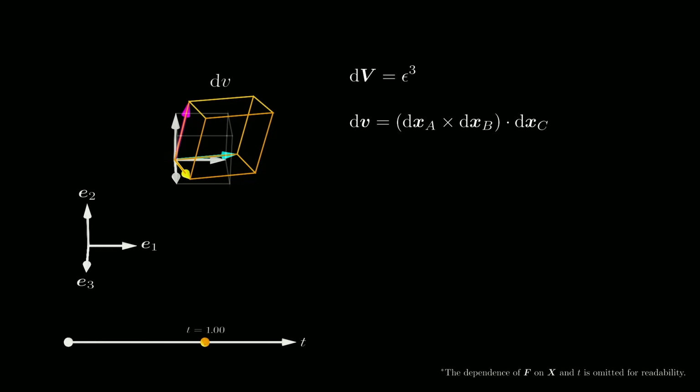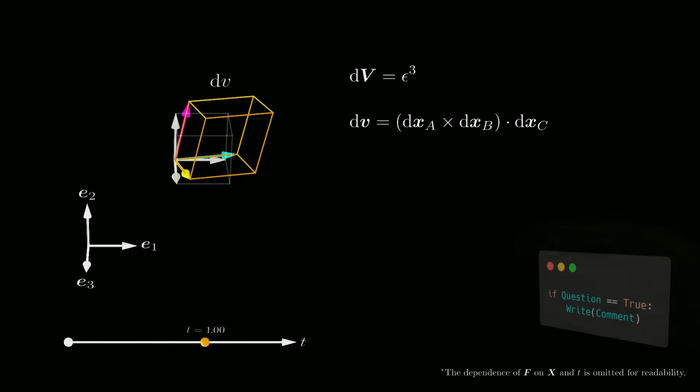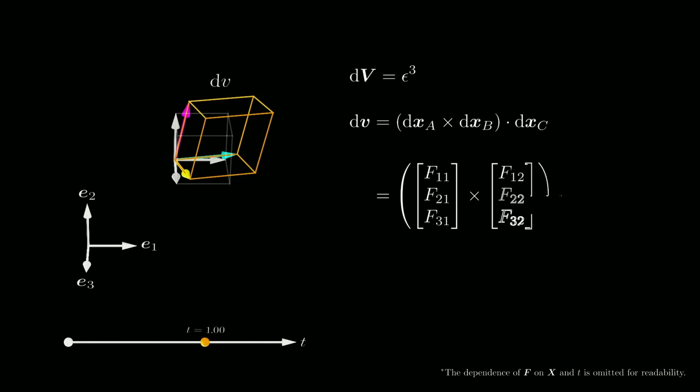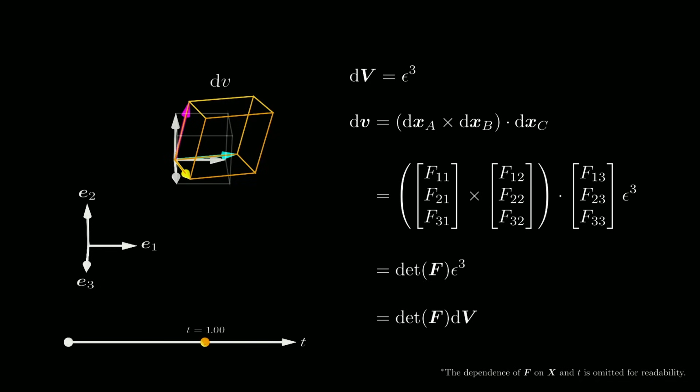This can be derived from basic geometric arguments. If we substitute the deformed line elements, we get this. And if we now apply the definitions of the cross product and the scalar product, we can show that this is equal to the determinant of F times epsilon cubed, which is equal to the determinant of F times the undeformed volume.